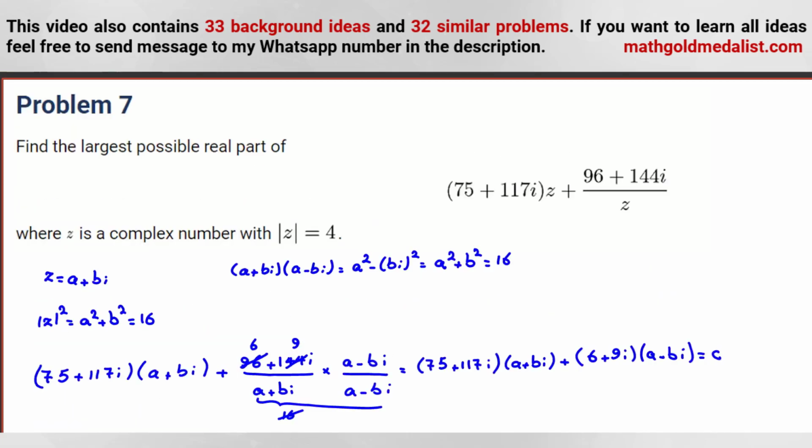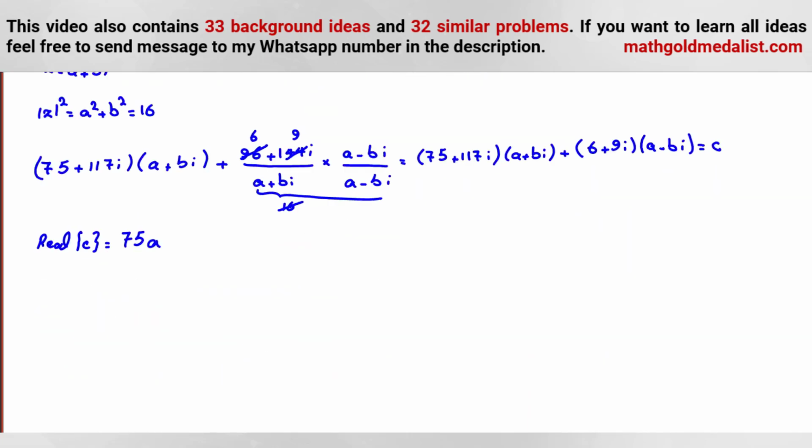and it says find the largest possible real part of this. Okay, 75a, 117, so this one times this one times this, which will be negative 117b, 6a plus 6a, and this product will be plus 9b, because i squared is -1. So if we simplify, it will be 81a minus 108b.